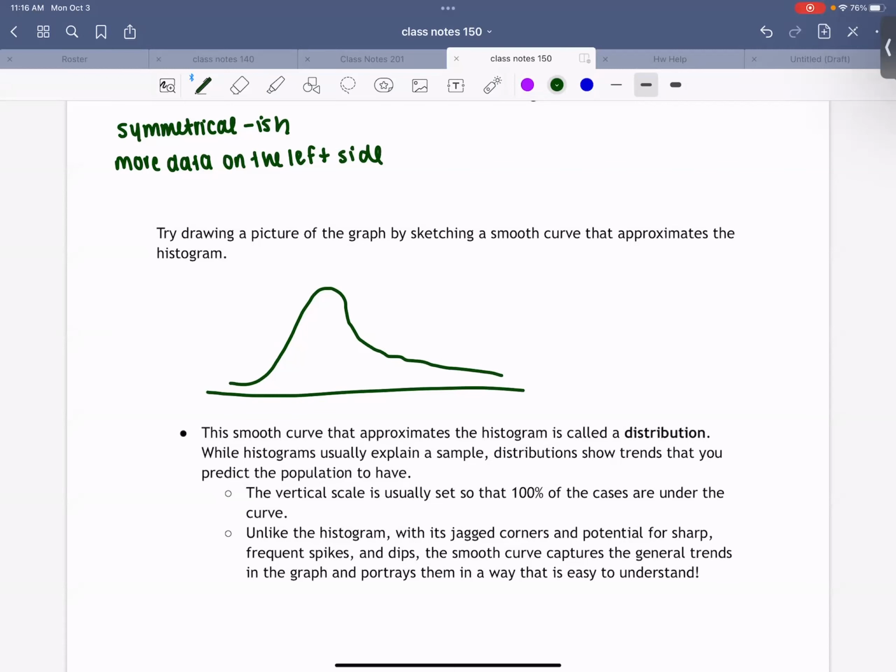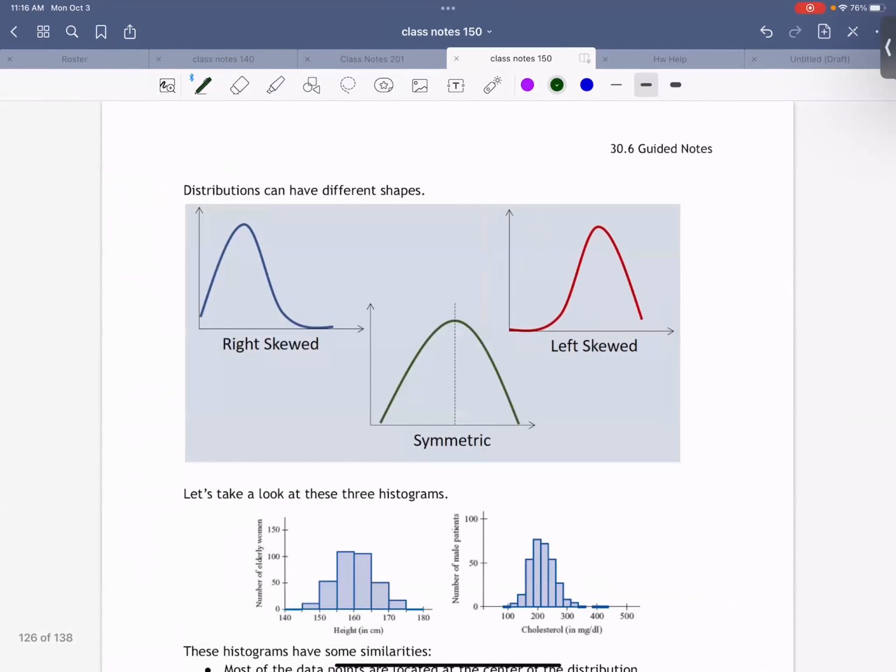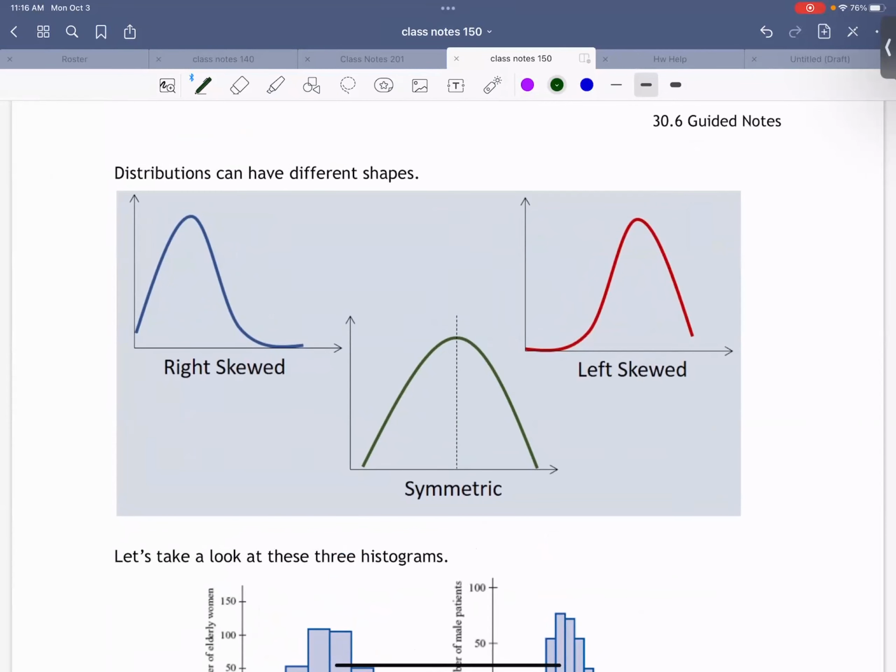Okay. Let's talk about different types of distributions, and we'll see more of this as the class goes on. But for now, let's just look at these 3 different shapes. First shape, if you look at this histogram on the left, it does look a little symmetrical, but can we kind of see that there's more data to the left than to the right?